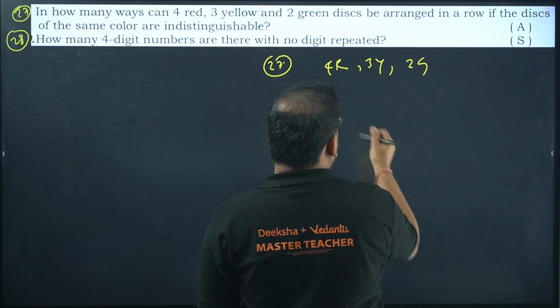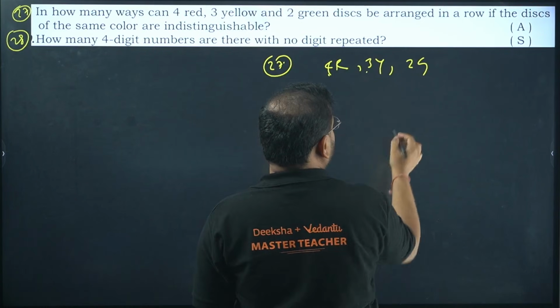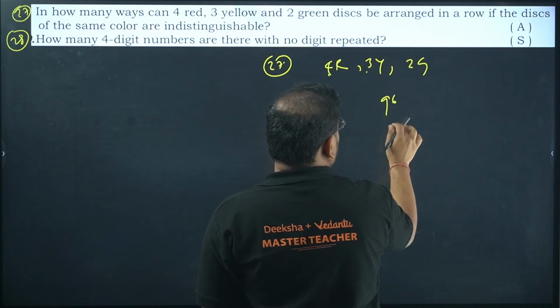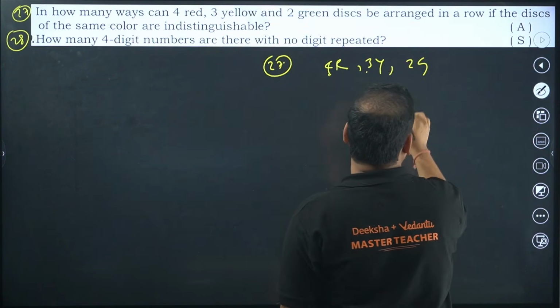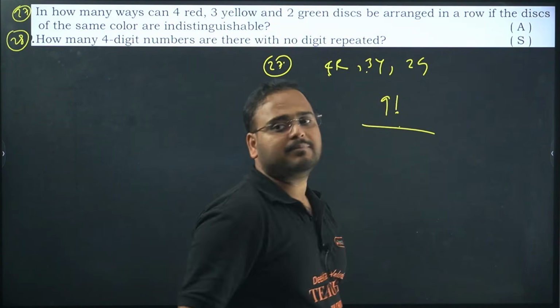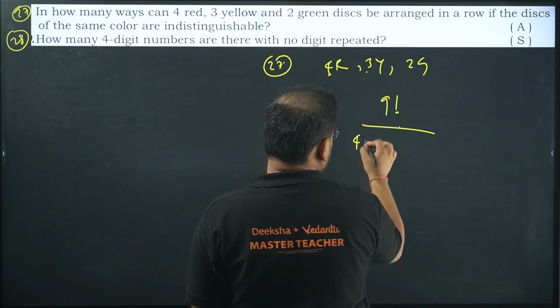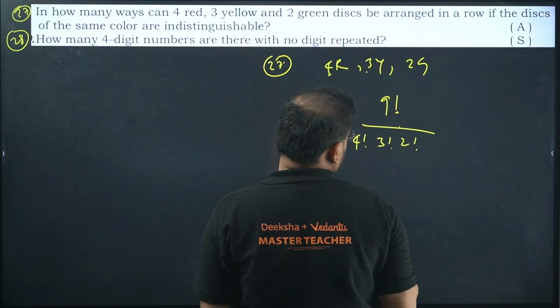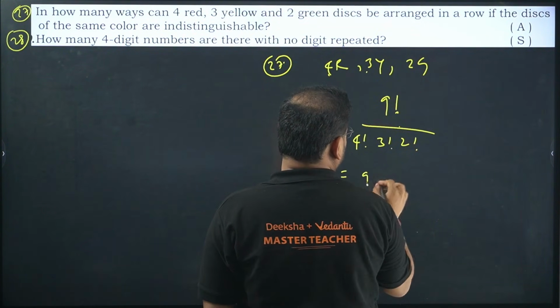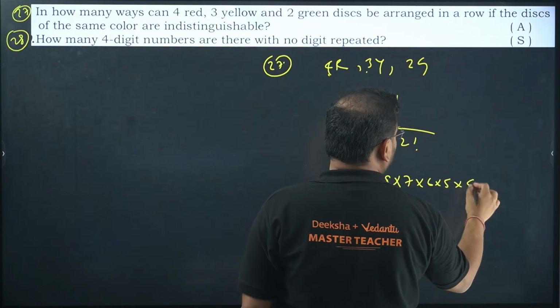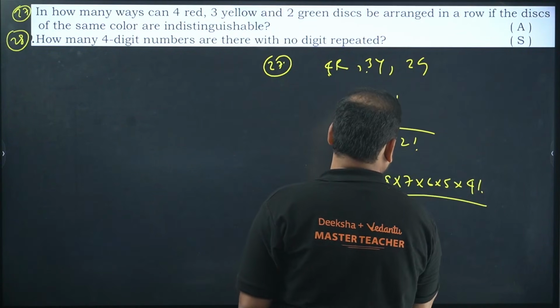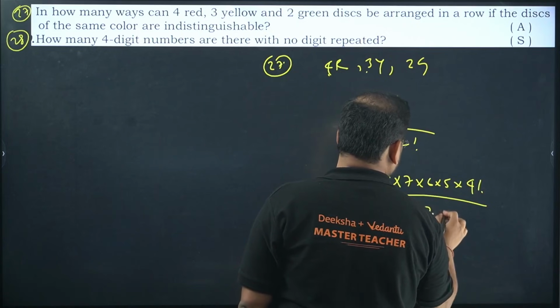Okay. Total are how many? 4 plus 3 is 7, plus 2 is 9. So total will be what? 9 factorial ways divided by the repetition of each of them. So 4, 3 and 2 factorial. Check here. Repeat this. 9 into 8 into 7 into 6 into 5 into 4 factorial divided by, what is it? 4 factorial, 3 factorial, 2 factorial.